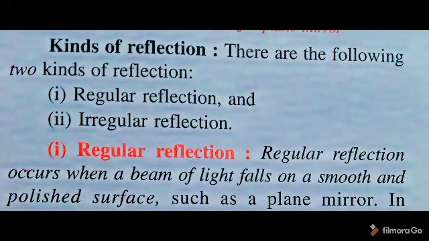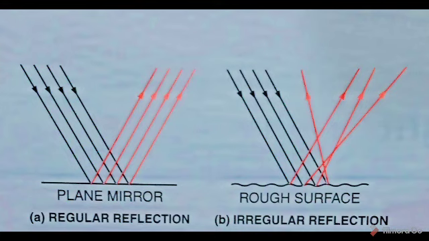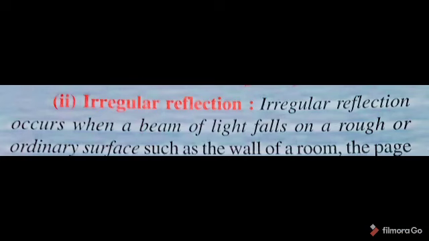There are two kinds of reflection: one is regular reflection and the other is irregular reflection. Regular reflection occurs when a beam of light falls on a smooth polished surface such as a plane mirror, and irregular reflection occurs when a beam of light falls on a rough or ordinary surface.